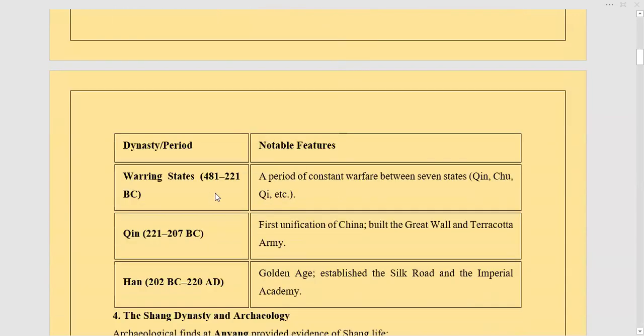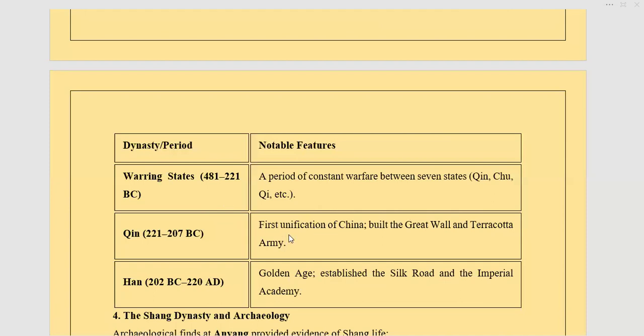Then we had the Warring States period, which is very important in ancient China because that was the time when seven states of China, such as the Qin, Zhou, and Chu, all these dynasties, were fighting with each other. And then the Qin dynasty, which was the smallest of that time, but the emperor's vision was so strong that he united all those states, won the war, and basically made the Qin Empire. Then we had the Qin dynasty.